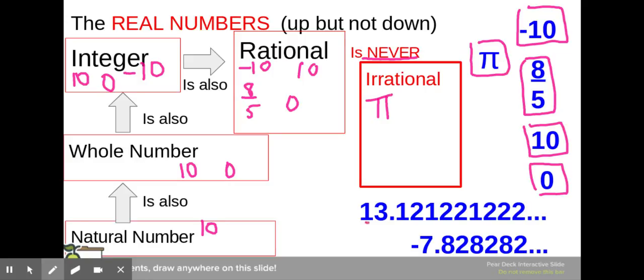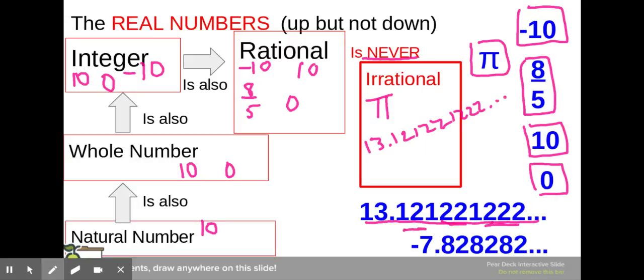Okay, let's look at this one. 13.12, 122, 1222. Well, that's kind of got a pattern, and it's certainly non-terminating, but there's no repeating pattern because we always have an extra 2 every time. So that's going to be irrational. So that's 13.121221222... That goes into irrational.